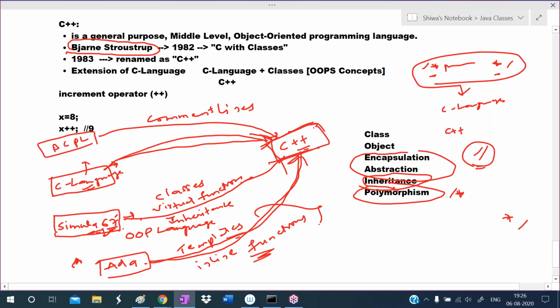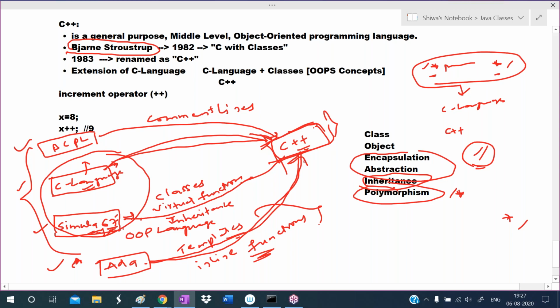So the features of C++ are derived from languages like BCPL, C, Simula 67, and ADA, but most of the features he took from C and Simula 67 only. So he developed a new language, that is C++.